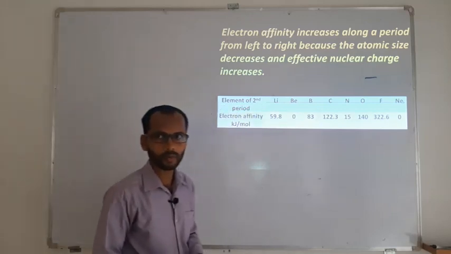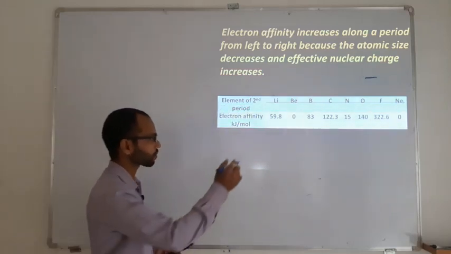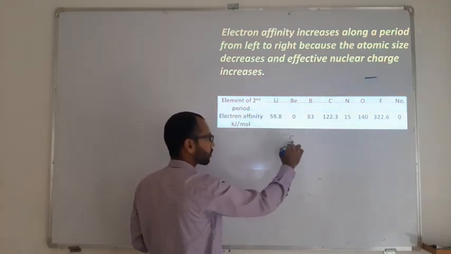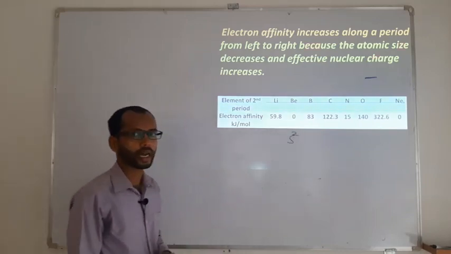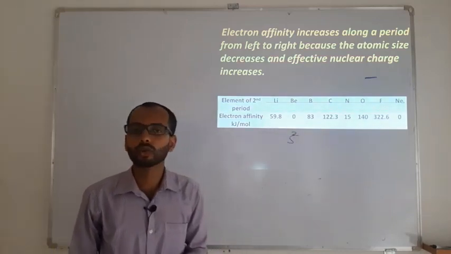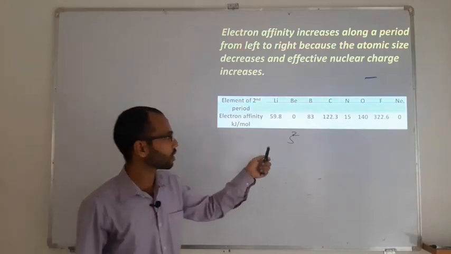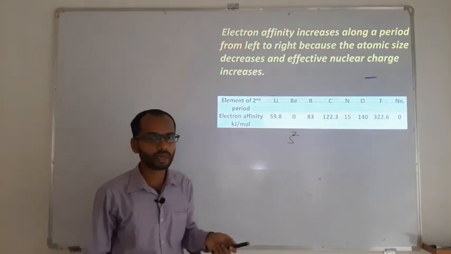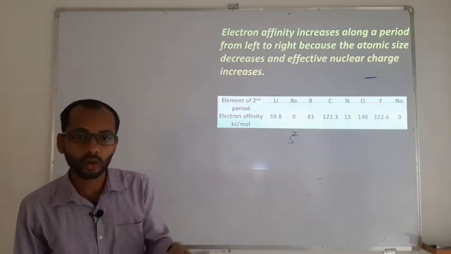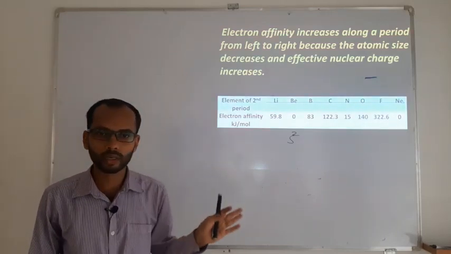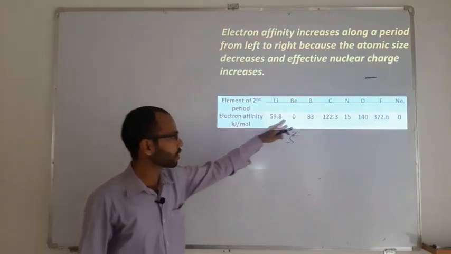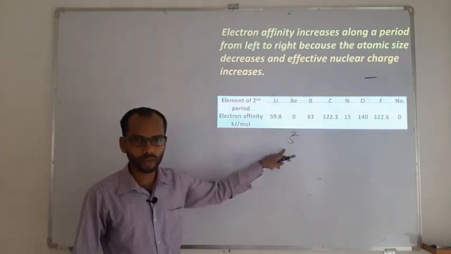The exceptions are because of the outer configuration of beryllium. You have seen that it has s2 configuration. s2 configuration means what? Already the s orbital is completely filled. So as the s orbital is completely filled, beryllium has not much interest to receive the electron. Therefore it is not going to release any amount of energy.